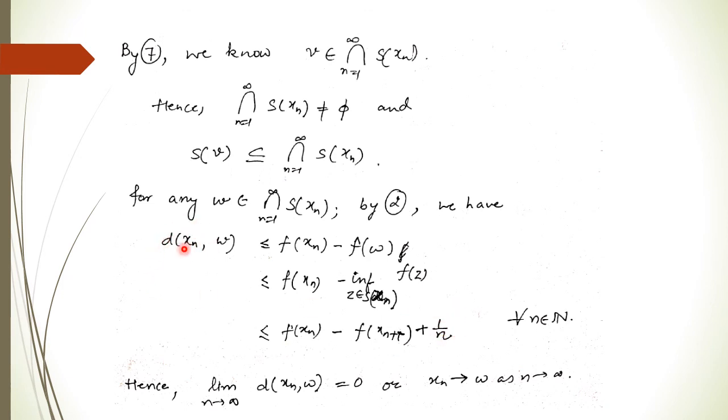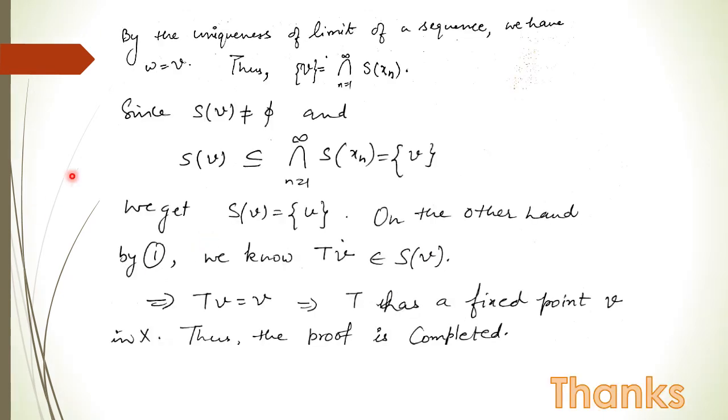So the sequence xn is converging to w. But in the previous slide we showed that xn is going to v. So by the uniqueness of the limit of a sequence, w is equal to v. This implies that the intersection is the singleton set.